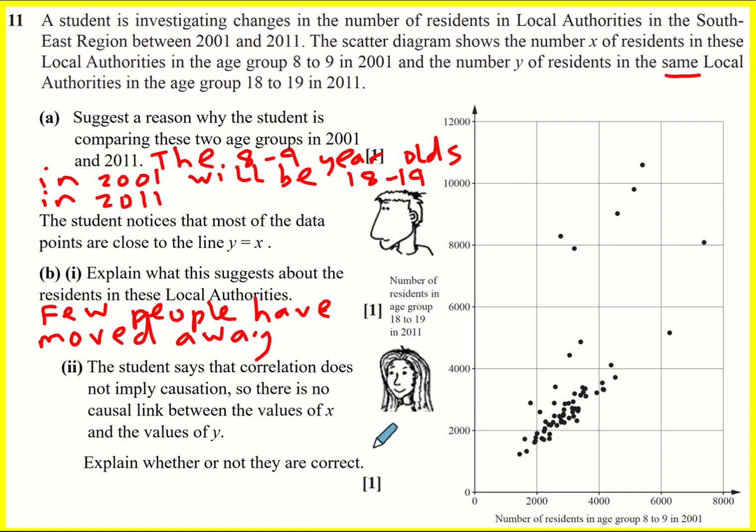Well, actually, just because correlation does not imply causation doesn't mean that there isn't causation. And in this case, there is possible causation because they are the same people. So in this case, there is a causal link.